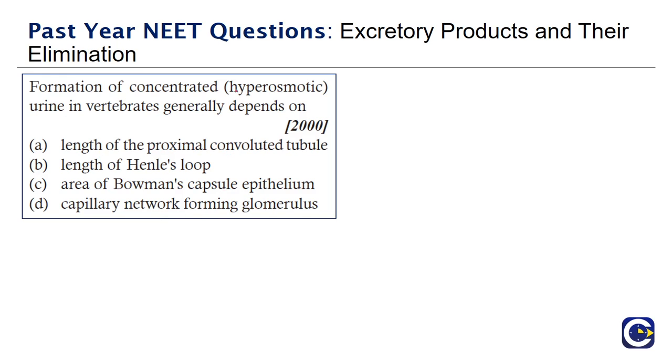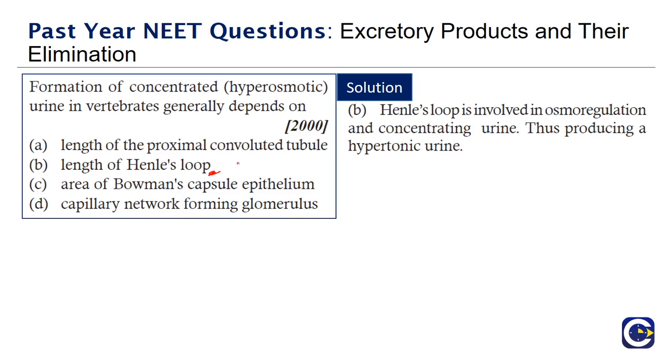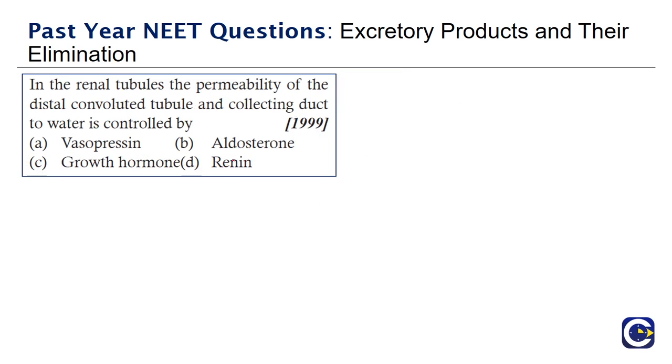So the formation of hyperosmotic urine generally depends on the length of the Henle's loop. Henle's loop is involved in osmoregulation and concentrating urine, thus producing hypertonic urine. So the answer is length of Henle's loop.